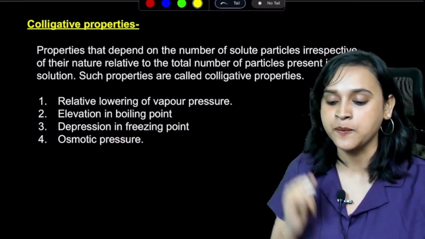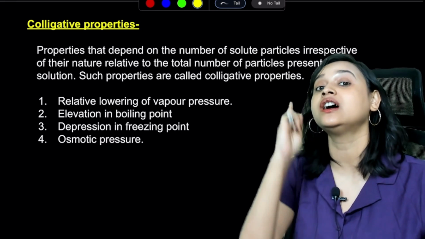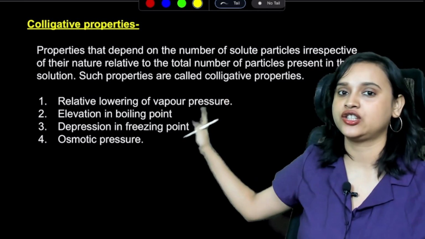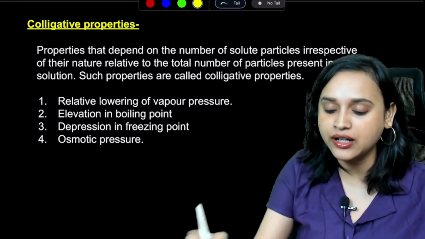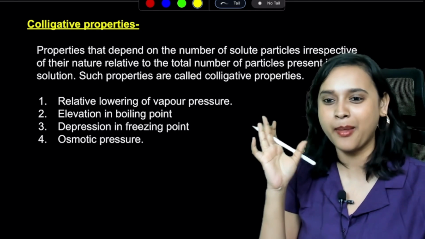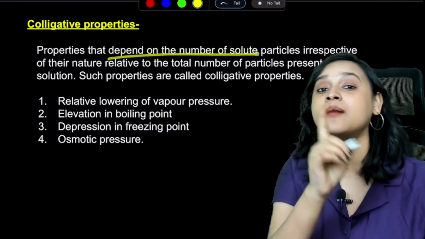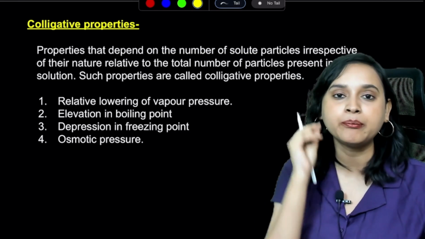Right, next. Now we have come to colligative properties, guys. These are properties that depend on the number of solute particles, irrespective of the nature of the solute. They do not depend on the nature of the solute. The properties that depend on the number of solute particles are called colligative properties.